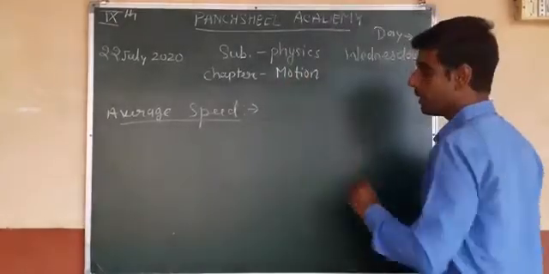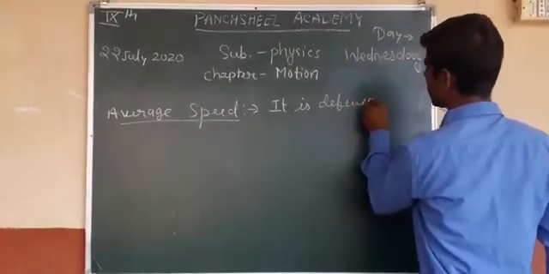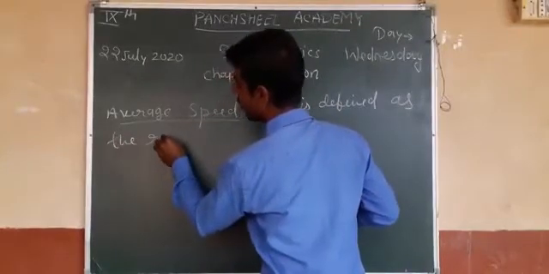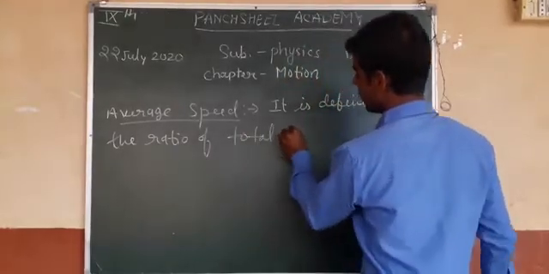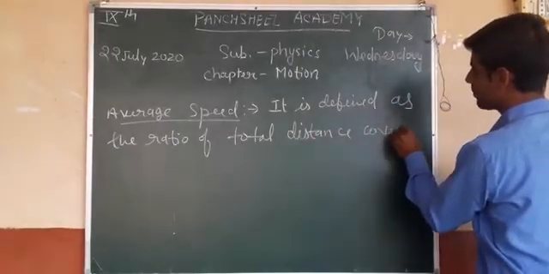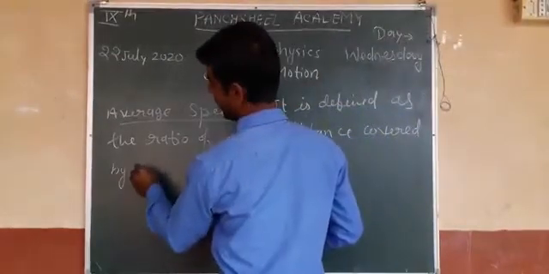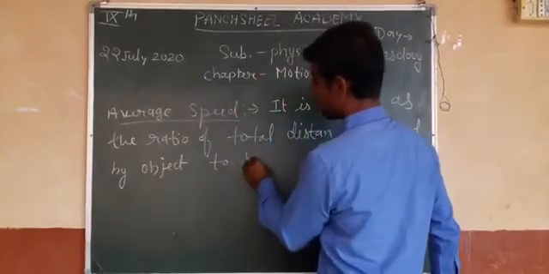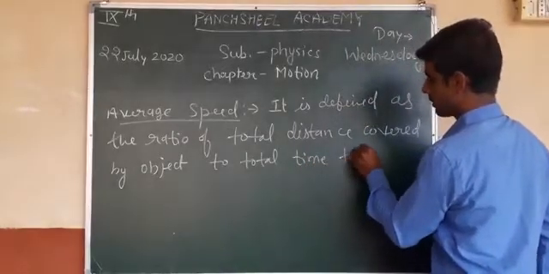Average speed is defined as the ratio of total distance covered by an object to total time taken.